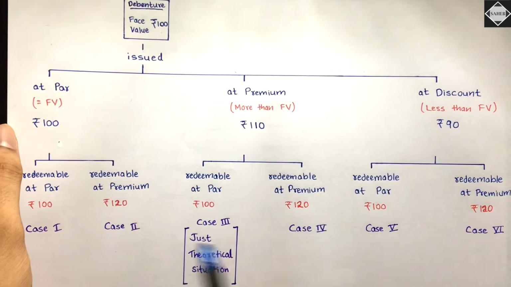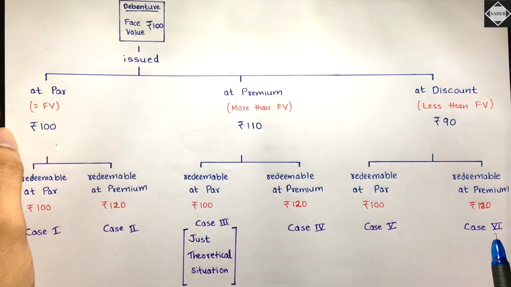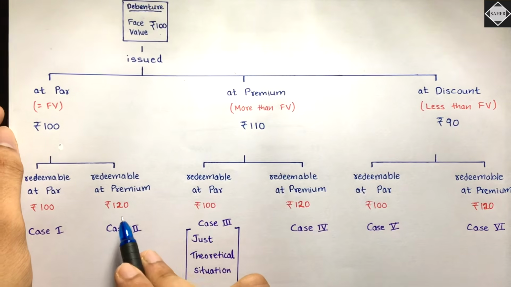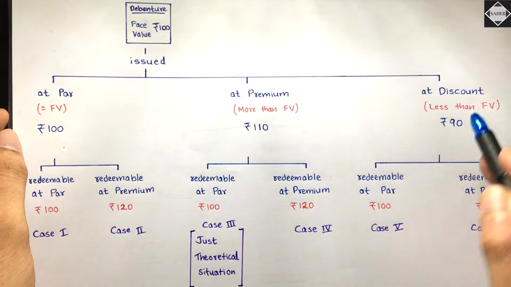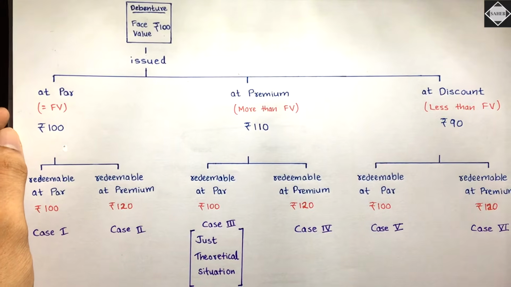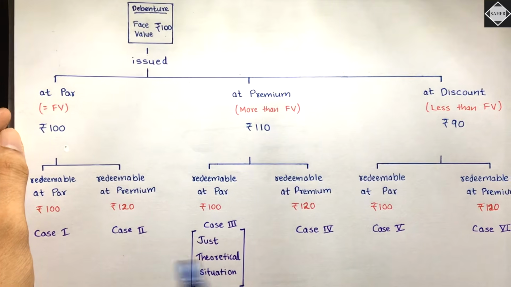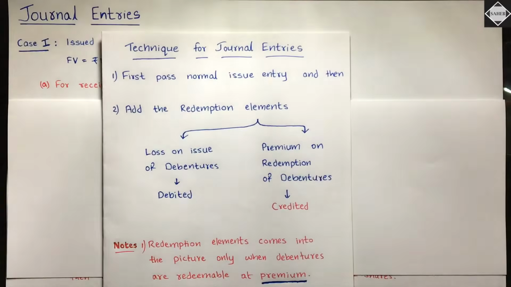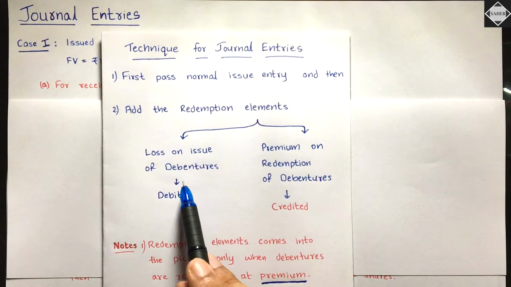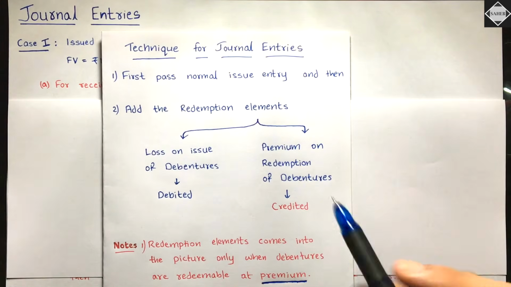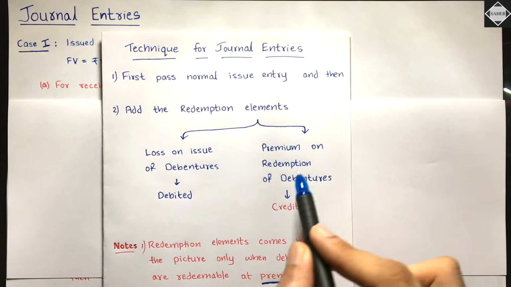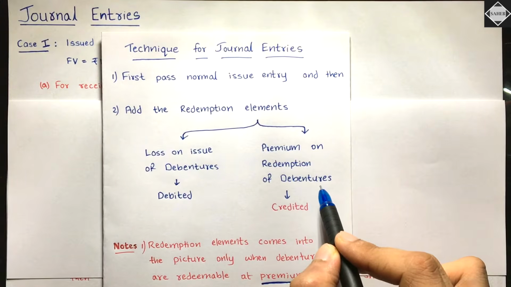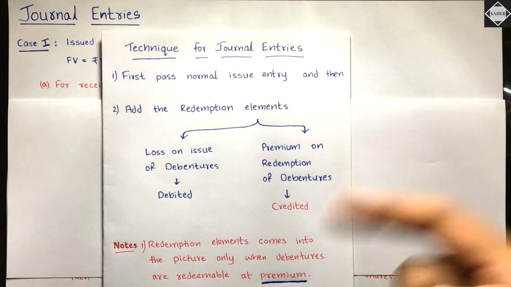See here, the case 2, the case 4 and the case 6, in which the redemption is happening at premium. Issued at par, redeemable at premium; issued at premium, redeemable at premium; issued at discount, redeemable at premium. So whenever redemption is at premium, in case 2, case 4 and case 6, we will have redemption elements. Redemption elements means loss on issue of debenture will be there because we will be paying extra, right? We'll have to pay extra in future. So because of that, there will be loss on issue of debenture. And at the same time, a liability also, premium on redemption of debenture, because in future we have to pay.